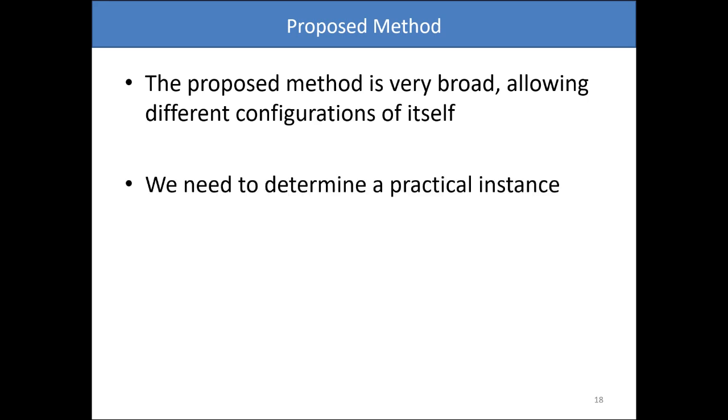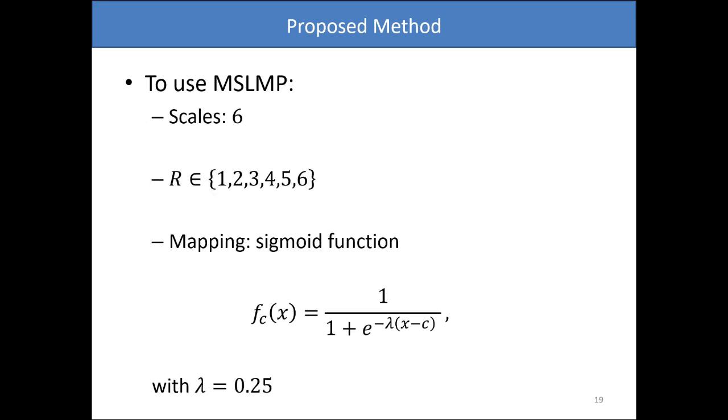For this, we need to determine the practical instances. To use the proposed MSLMP, we will use 6 scales and therefore 6 different radii: 1, 2, 3, 4, 5, and 6. Besides, as mapping function, we define the sigmoid function, centered in the center of the matrix block and with lambda equal to 0.25.